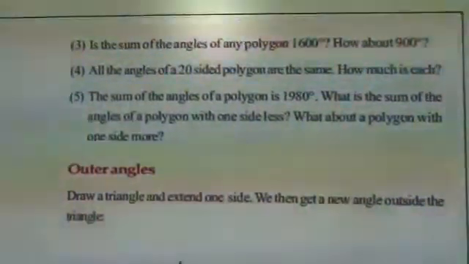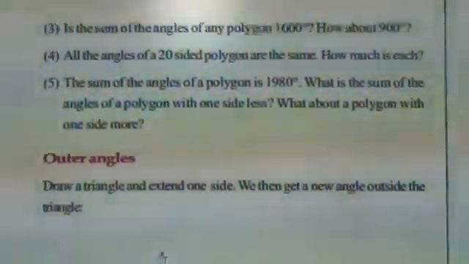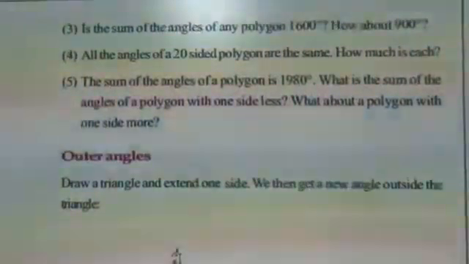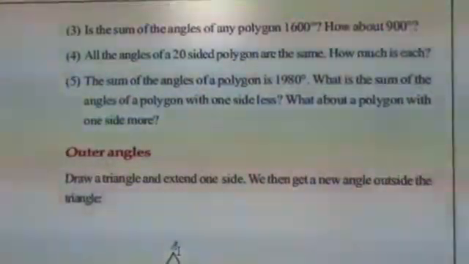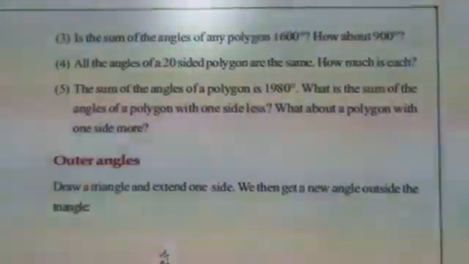The next question, please read and see. All the angles of a 20-sided polygon are the same. How much is each? Okay. All the angles of a 20-sided polygon are the same. How much is each? Now each one we have to find out. What is the question? 20-sided polygon, so what is n? n is equal to 20.